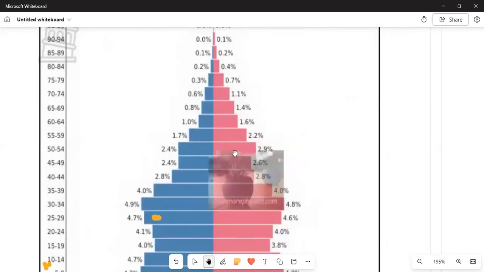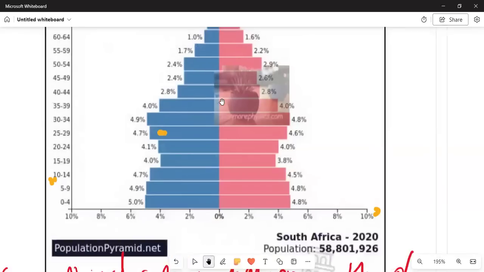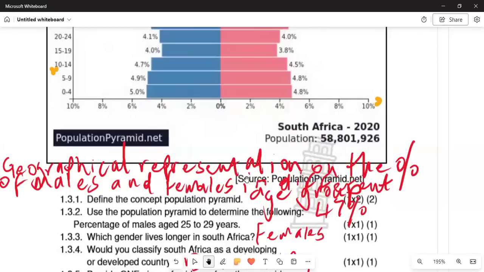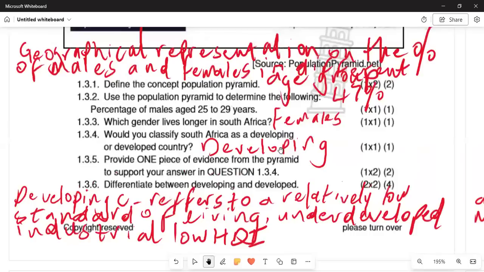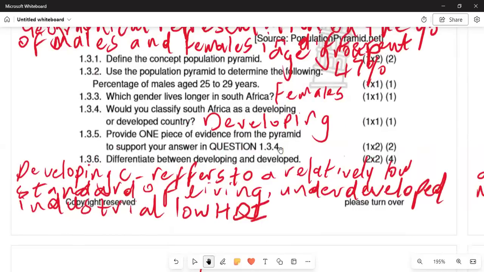Why is that the case? Because there is a lack of facilities, in terms of medical facilities. There's a lack of income per capita, and there are a variety of factors why that is the case in developing countries. But you'd find people in the age of 90 to 100 still living there, because they've got better equipment and better facilities, and their life expectancy has increased because of this.